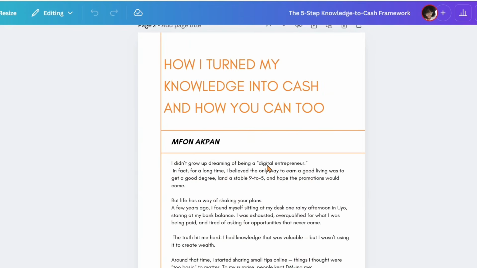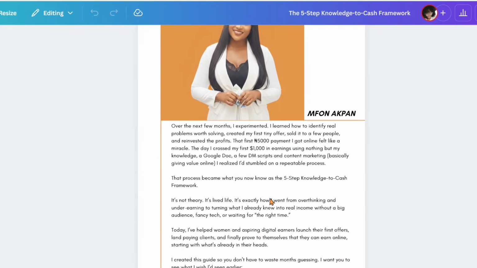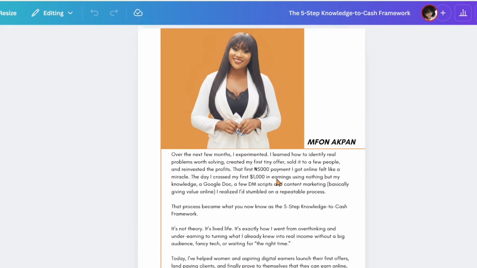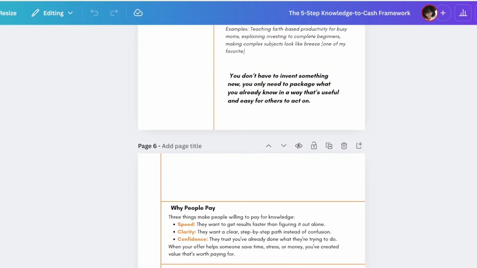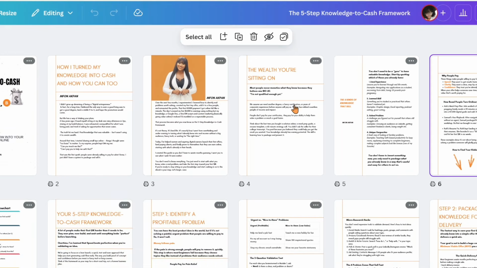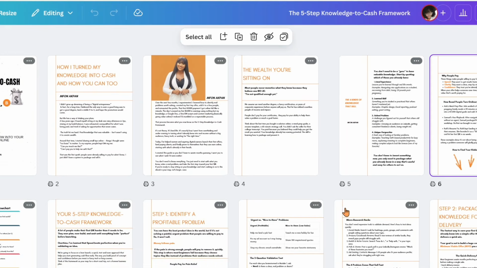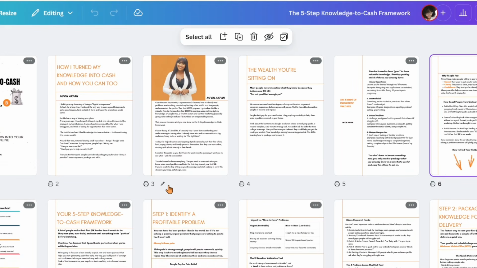So this is what my ebook looks like, right? Here I have my picture, and I also continue writing things about myself. Let me put this in the grid view so you see what all the pages look like. So this is what my design looks like, and this is what you want to do. You want to go to your Google Doc and copy each chapter, make them beautiful, make sure that it's presentable, because you don't want somebody to give you their money, even if it's 1,000 naira, even if it's $1, and open the ebook and it's looking like something a kindergarten pupil designed, right?